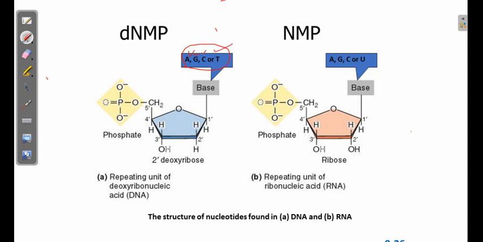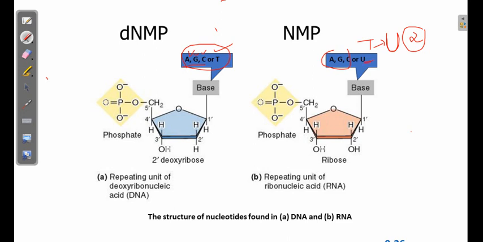Now in RNA, these 3, adenine, guanine and cytosine, remain common, but RNA doesn't contain thymine. It is replaced by uracil. So in RNA you have adenine, guanine, cytosine and uracil.